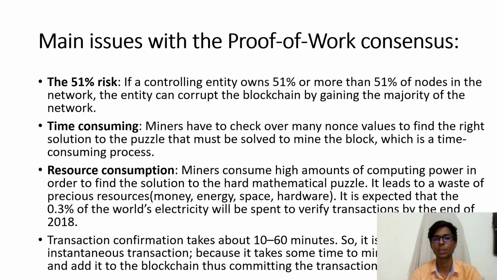But there are certain issues with the proof of work consensus, especially the first, the 51% risk. If a single entity starts controlling 51% or more of the nodes, then they can corrupt the blockchain by gaining the majority of the network. The second is that it is time consuming. We know that they have to solve a mathematical puzzle, and solving it takes a lot of time.